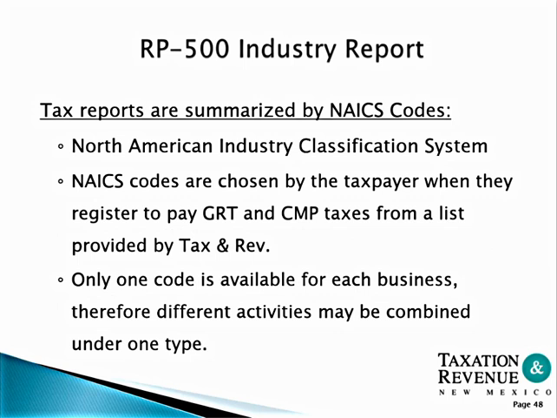RP 500 Industry Report. The tax reports are summarized by NAICS codes, North American Industry Classification System. The codes are chosen by the taxpayer when they register to pay GRT and compensating tax from a list provided by Taxation Revenue. Only one code is available for each business, therefore different activities may be combined under one type.